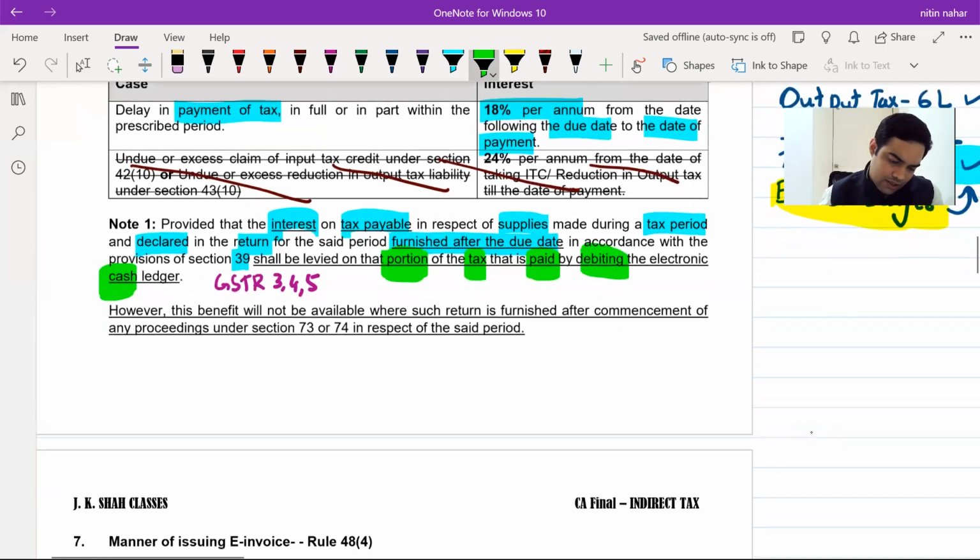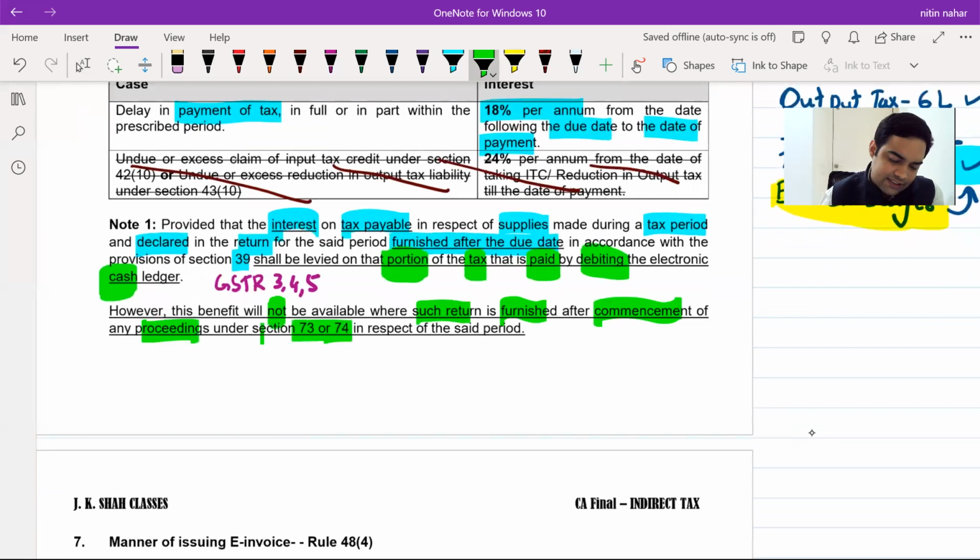Okay, sir. However, this benefit is not, circle the word not, is not available in case where such return is furnished after the commencement of proceedings under 73 and 74. Whether it is a notice for other than fraud cases or fraud, willful misstatement and suppression cases, doesn't matter. In both the cases, if notice is issued and thereafter you file the returns, then in that case you'll have to pay interest on the entire gross liability.